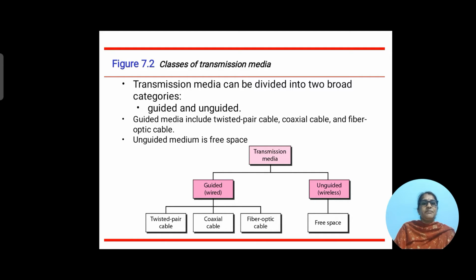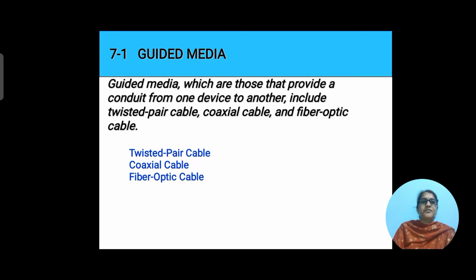The guided media again have three types. One is twisted pair cable, the second one is coaxial cable, and the third one is fiber optic cable. The unguided is divided into free space. Let us start with guided media. Guided media are those that provide a conduit from one device to another, and include twisted pair cable, coaxial cable, and fiber optic cable. Let us see them one by one.